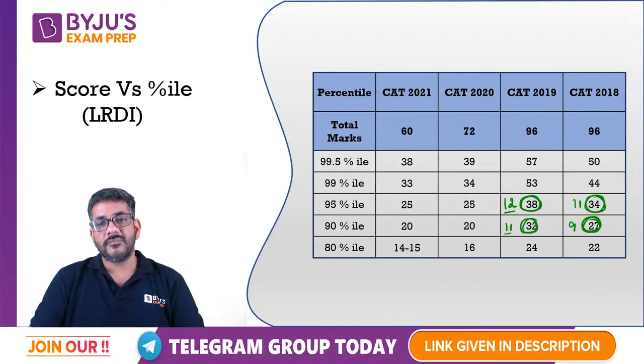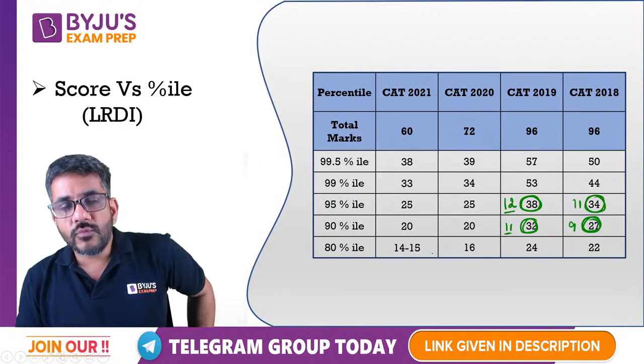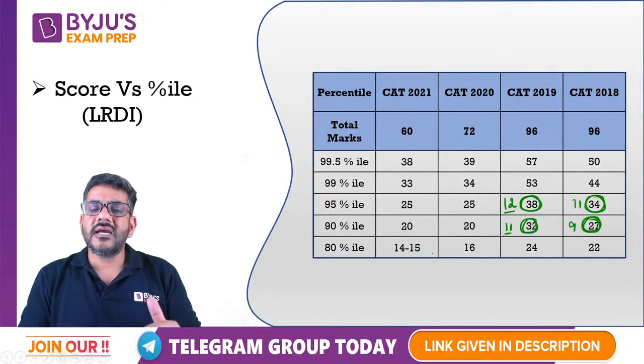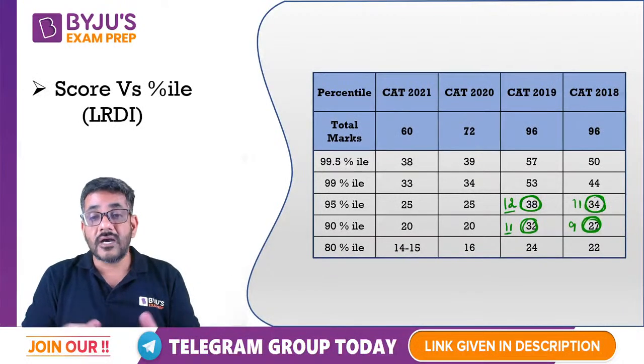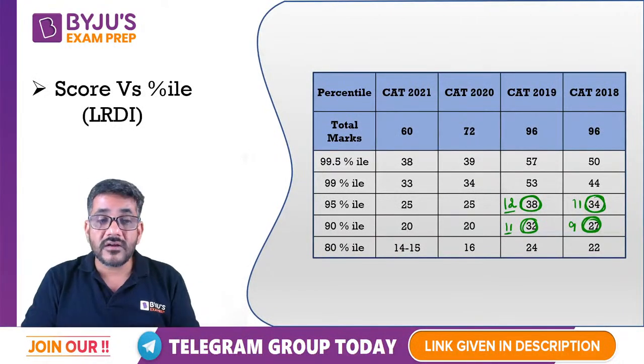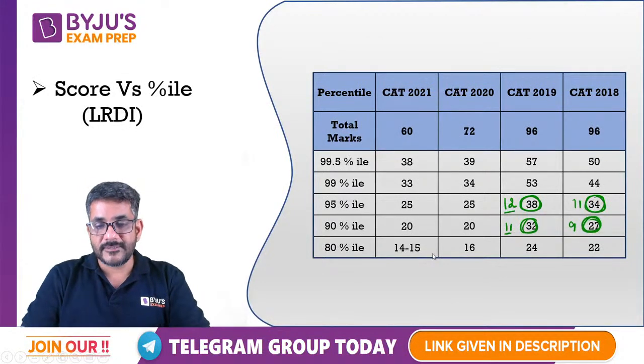यहाँ जो 11 आ रहा है वर्बल एबिलिटी में, it was 14. So in verbal normally the percentile is higher at higher scores normally. Though we never know इस साल क्या होने वाला है, क्या पता इस साल का पेपर सडनली बहुत टफ आ जाए. So I can't say anything about that.